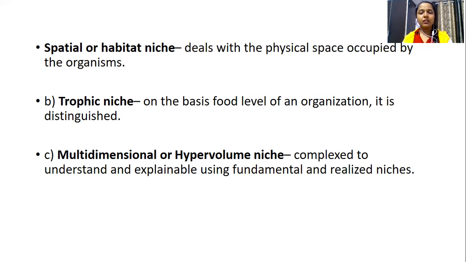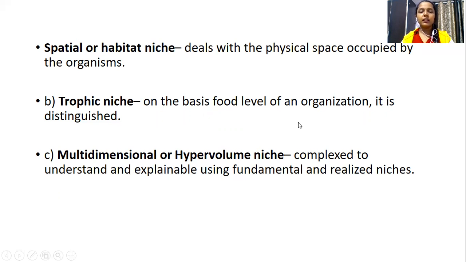Next one is the tropic niche. We have the various tropic levels. When you look into the food pyramid, at the base of the food pyramid we can see the producers. Next come the primary consumers, secondary consumers, tertiary consumers, and so on. In all those levels, we can come across various organisms. When an organism is placed in any of the tropic levels, that can be called a tropic niche. It is easily distinguishable.